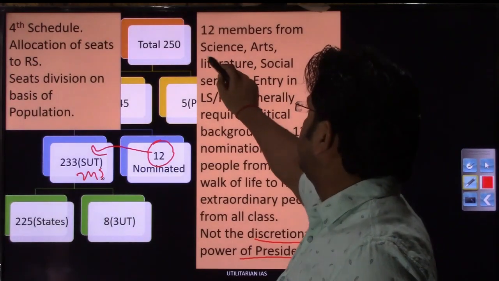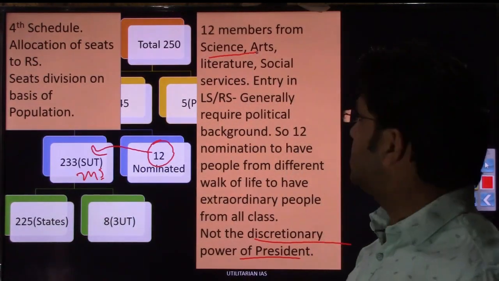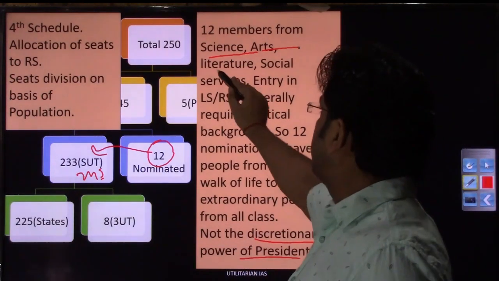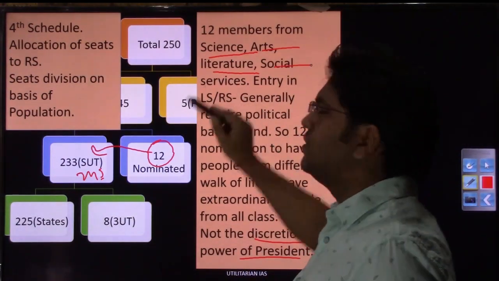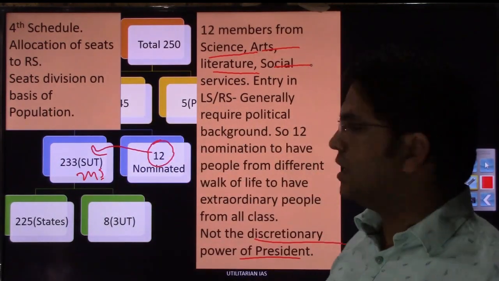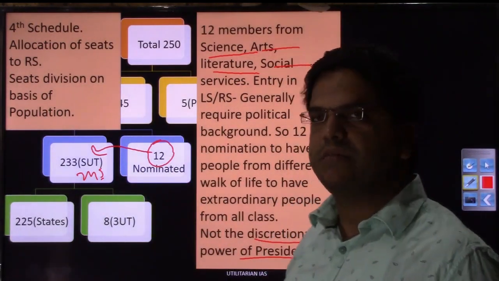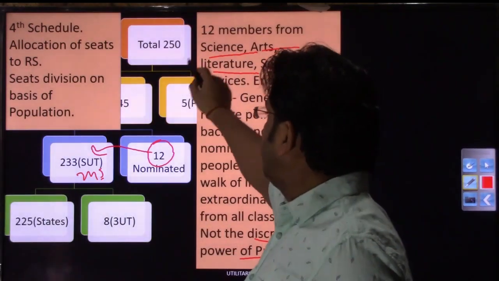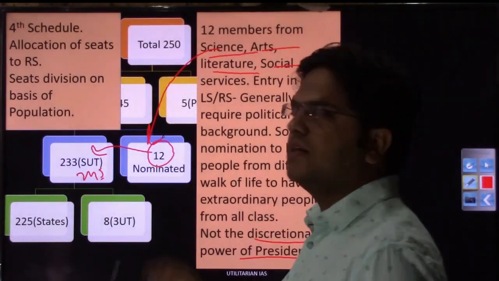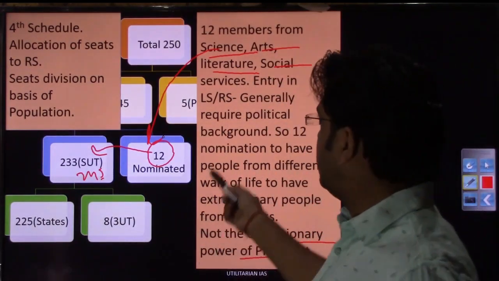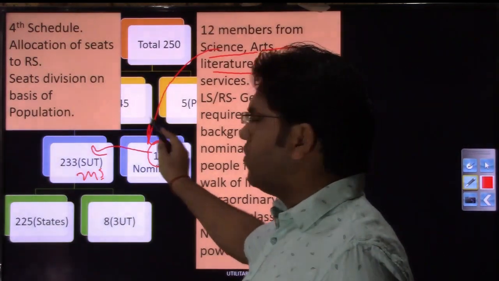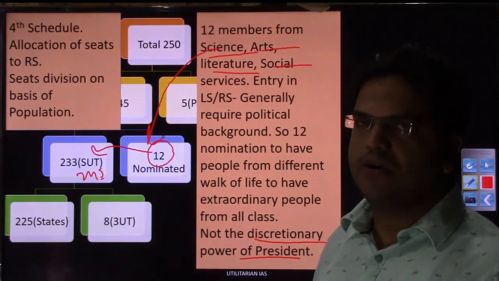People belonging to science, any scientist, APJ Abdul Kalam; people belonging to the arts; people belonging to literature, people belonging to social services. If these people are made members of houses like Rajya Sabha, they can give the valuable experience that they have earned throughout their life in the fields of science, arts, literature, and social service, and their experience can be valuable for the functioning of Lok Sabha or Rajya Sabha.